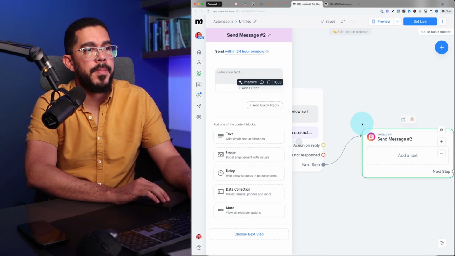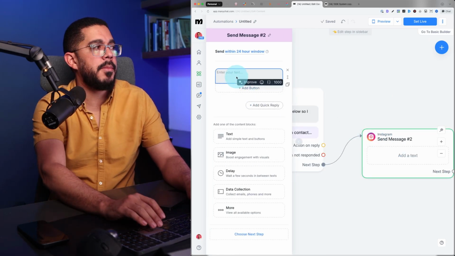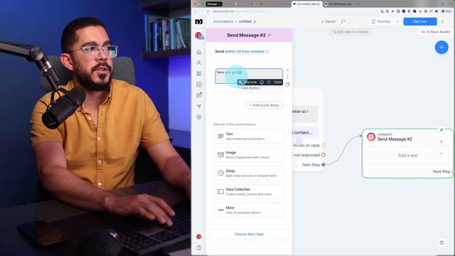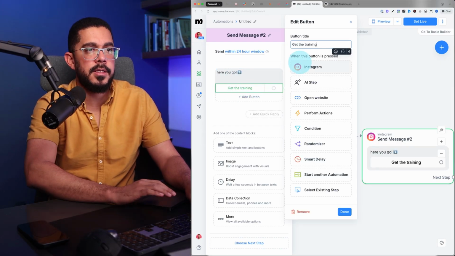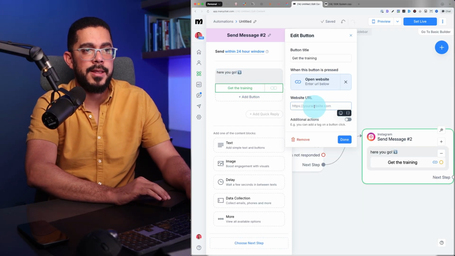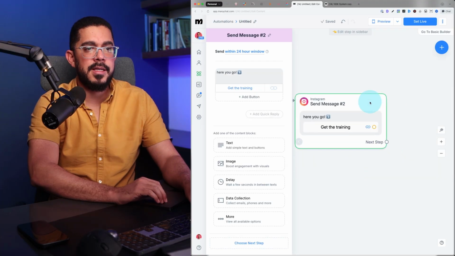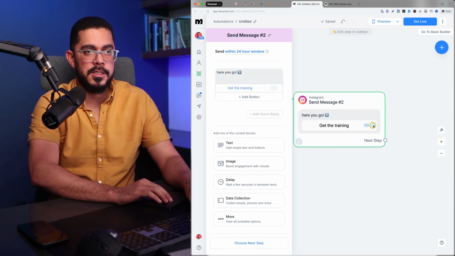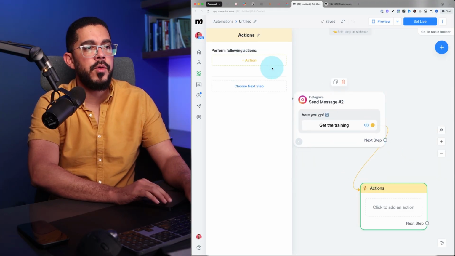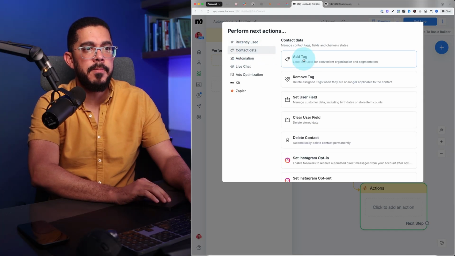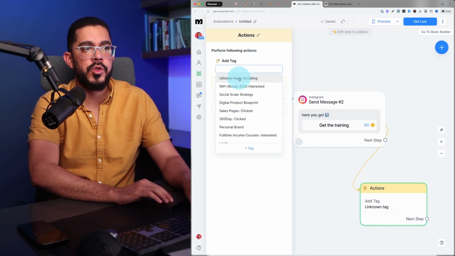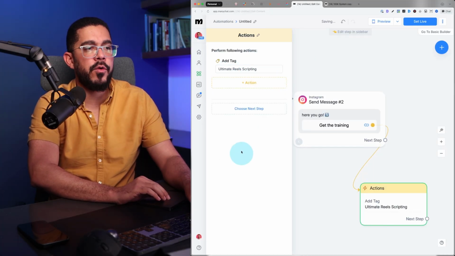And that step could be whatever you want. In this case, I'm just going to send them access to the training. I'm going to add a button, I'm going to add this text, and I'm going to add the website right there. Click done. And after they click this, I'm going to add a new action. And the new action is just tagging them. Let's do that right now. Contact data, tag, and here I'm going to just add whatever tags I have, or I can create one.